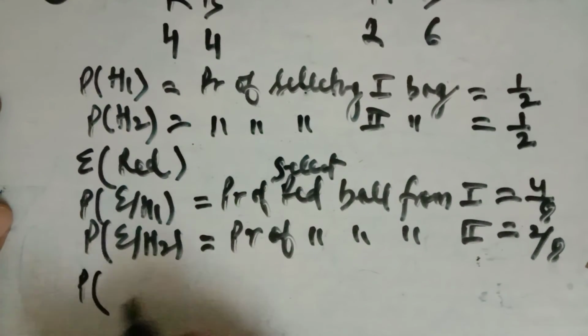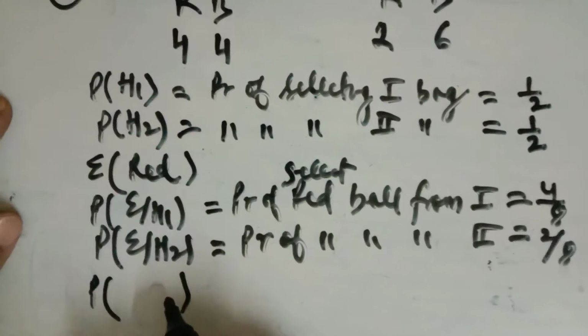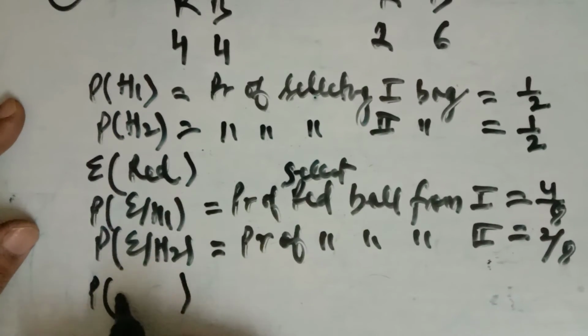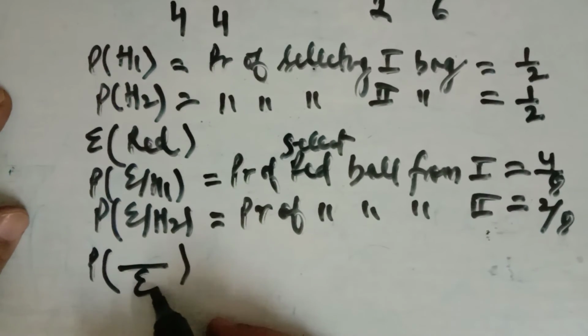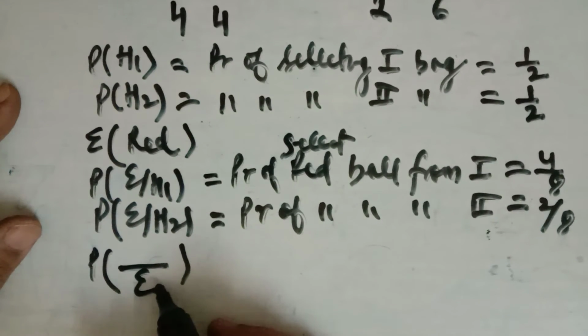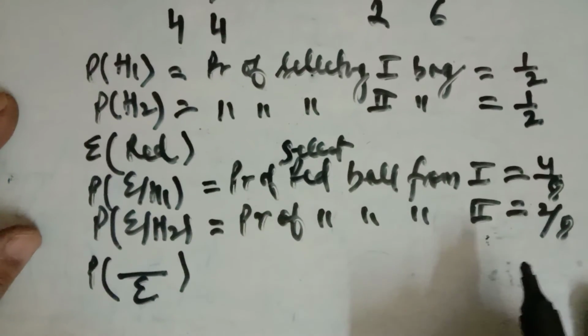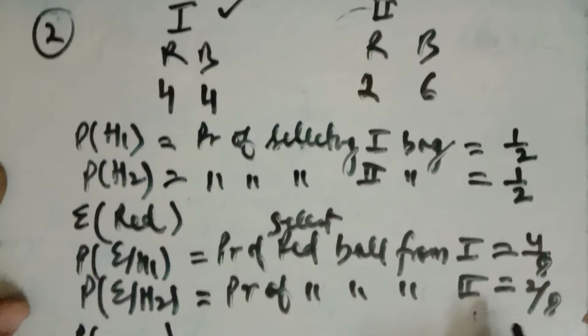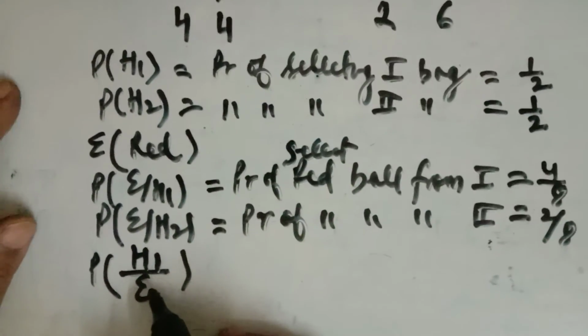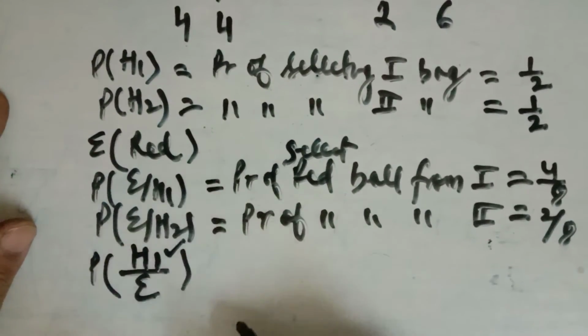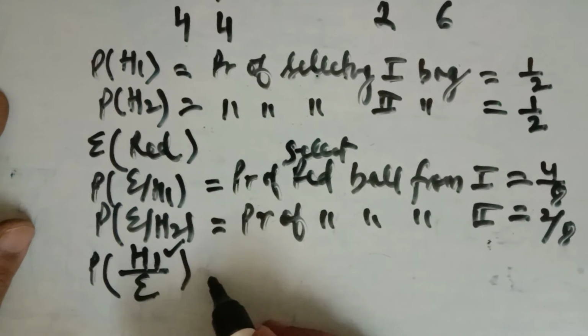Now what you have to find? It is given that we have taken out a ball which is red. तो ये वाली event हो चुकी है. That is E. That is we have taken out a ball which is red. So what is the probability that it is being selected or taken out from the bag first? So it means आपको H1 पता करना है कि एक ball निकाली, तो क्या probability it is from the bag first, and this is the Bayes theorem.